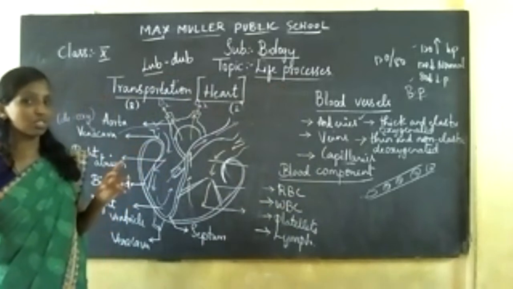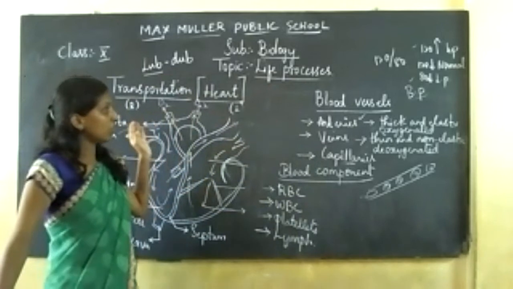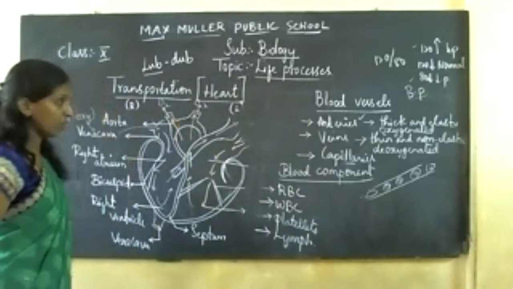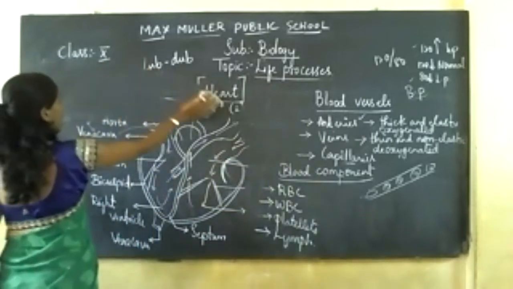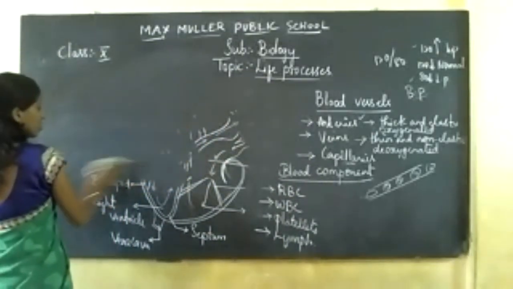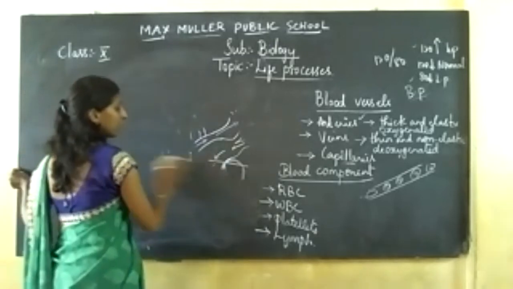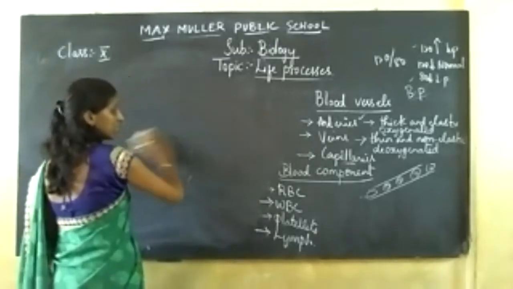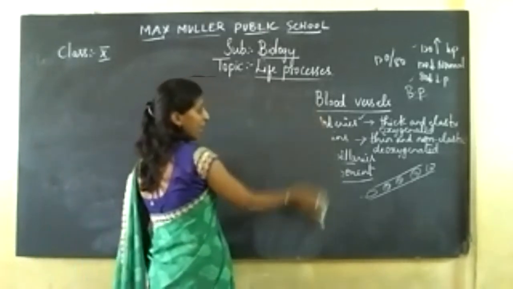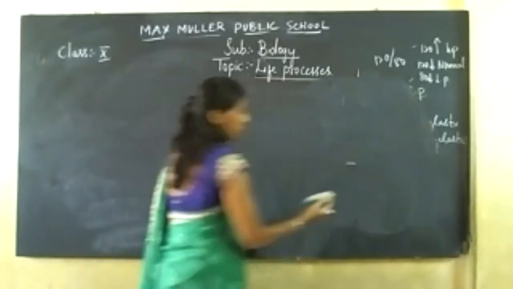Okay. So double circulation, as I told you, and how that pumping takes place, as I told you. This is how transport is brought about in human beings and animals. Now in aves, amphibians, reptiles, the circulation is not like this, children, because they have 2-chambered and 3-chambered hearts. Only mammals and birds have a 4-chambered heart. So our circulation is like this. In aves, amphibians, reptiles, fishes and all, this type of circulation does not take place.